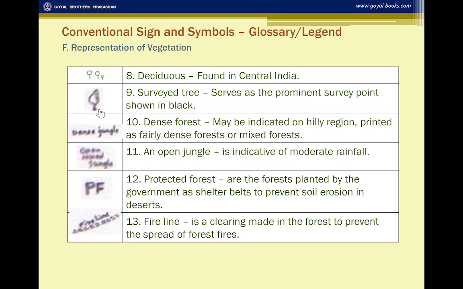Then you have a survey tree. Survey tree is given in black. This is a surveyor's mark. It shows in black, and if the height is given beside it, it means that particular point is, say, 220 is written there with the dot. That means that particular point where the survey tree is, is 220 meters above sea level.